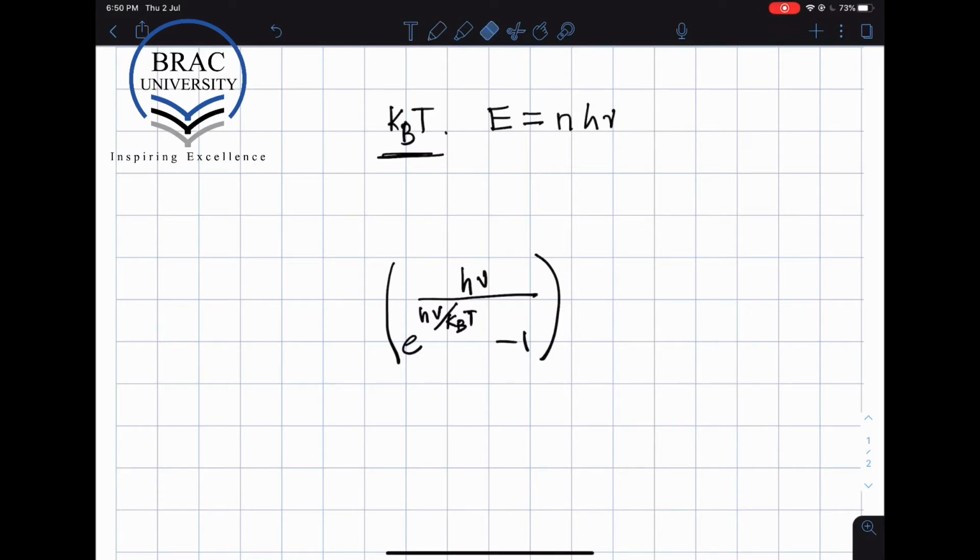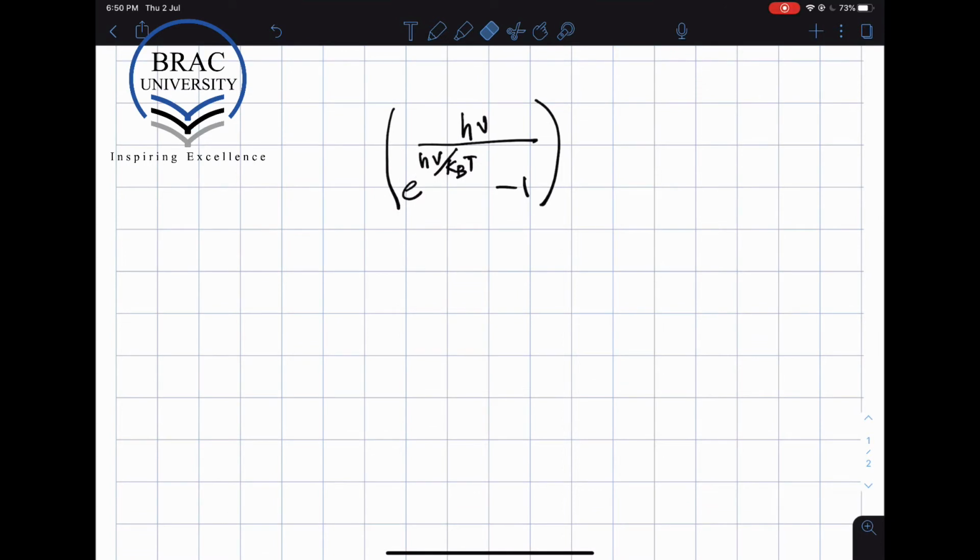So now, what is the energy density that this result predicts for the black body? Well, that's very easy to derive now. So the energy density at the frequency nu is going to be given by the following formula.